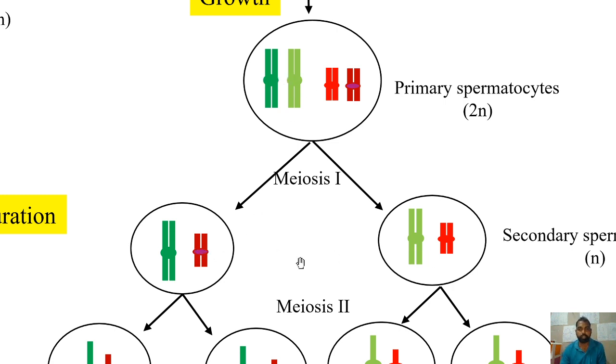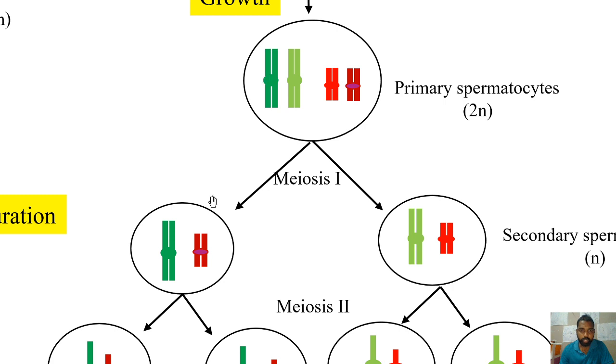Therefore, the separation will be like this. That is, one chromosome from this homologous chromosome pair is in this, and from this particular pair one. And the same way, this cell receives one of this chromosome and one of this chromosome. That's how the distribution of chromosomes will be. Therefore, the chromosome number is reduced to half. This is one possibility.